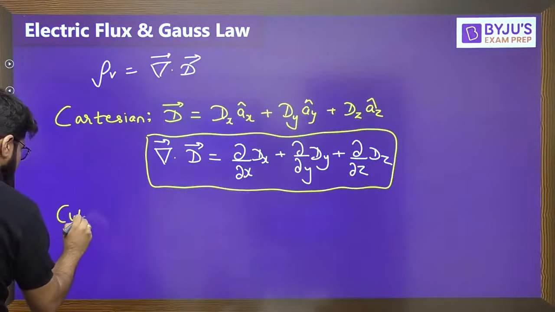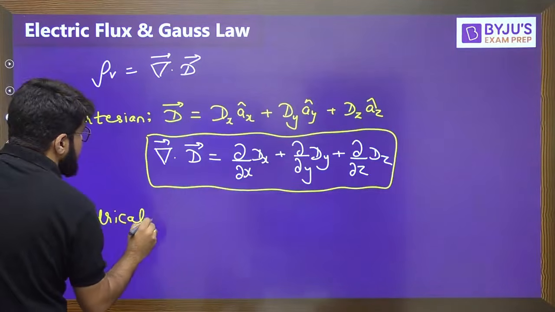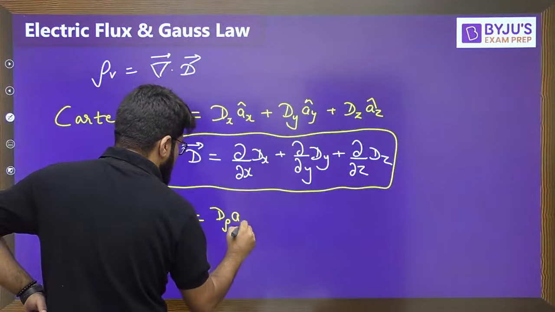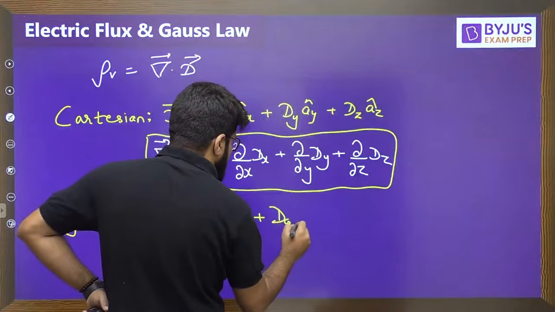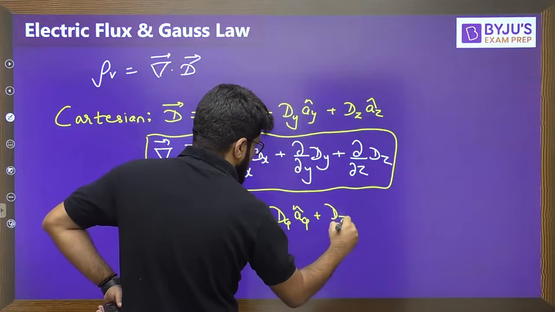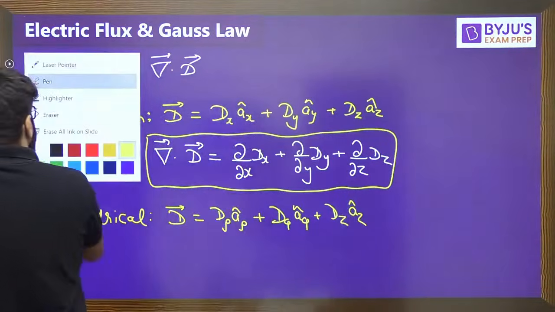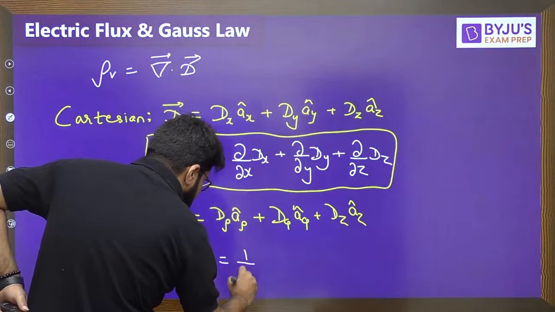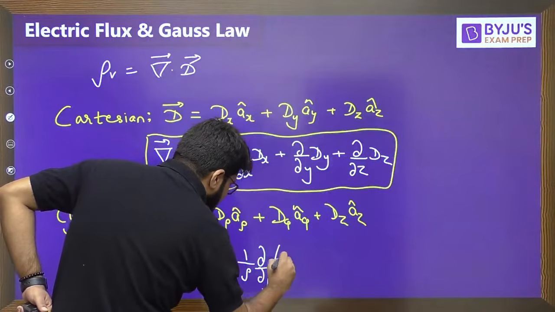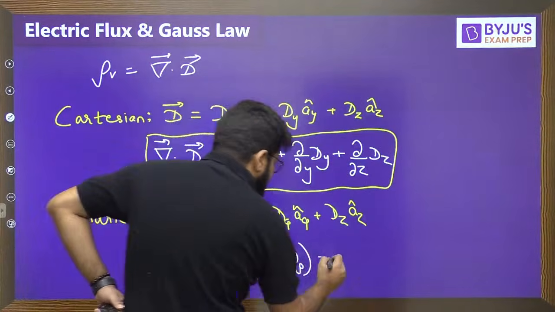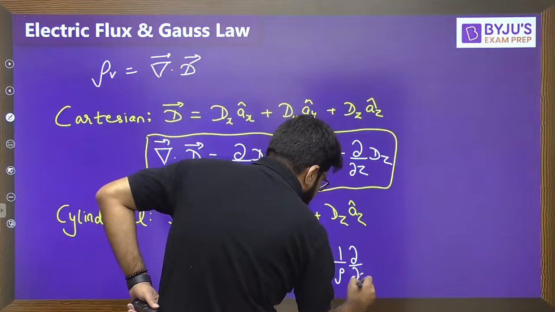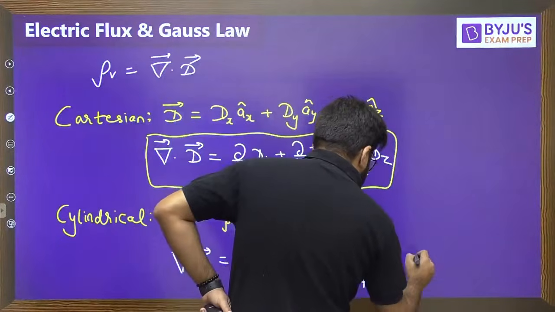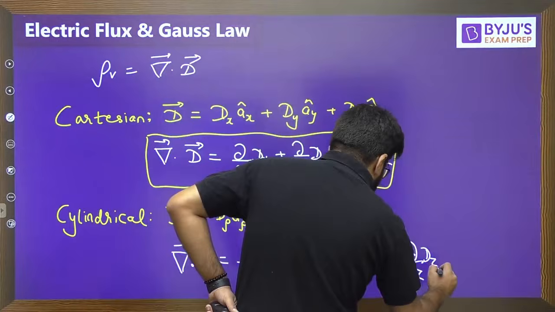If the vector is expressed in cylindrical coordinates, with components rho, phi, z, that is D rho a rho plus D phi a phi plus Dz az, the divergence formula is given as 1 by rho del by del rho of rho D rho, plus 1 by rho del by del phi of the phi component, plus del by del z of the z component.